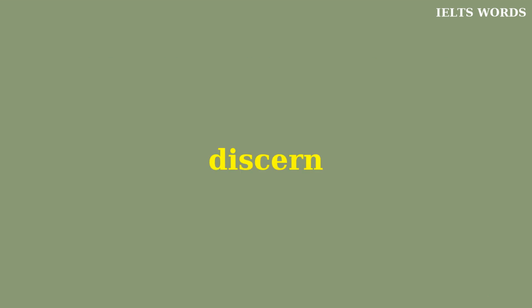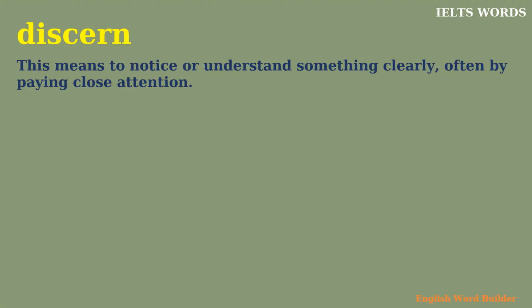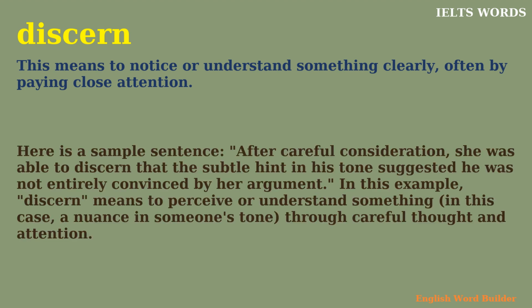Discern. This means to notice or understand something clearly, often by paying close attention. Here is a sample sentence. After careful consideration, she was able to discern that the subtle hint in his tone suggested he was not entirely convinced by her argument. In this example, discern means to perceive or understand something, in this case, a nuance in someone's tone, through careful thought and attention.